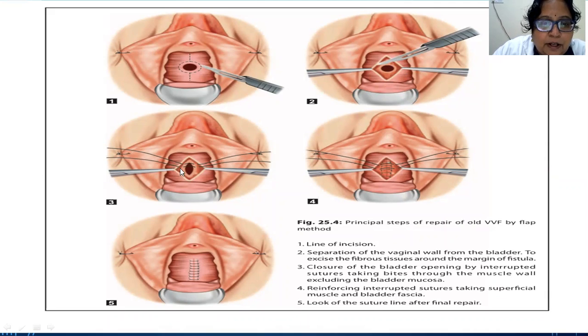Now the opening in the bladder is sutured in 2 layers. In the first layer, excluding the mucosa, the suture is taken with Vicryl 2-0, and these are interrupted sutures.